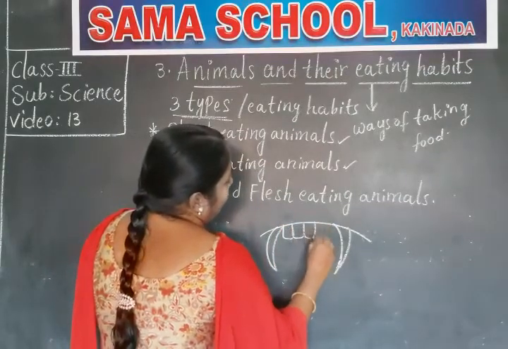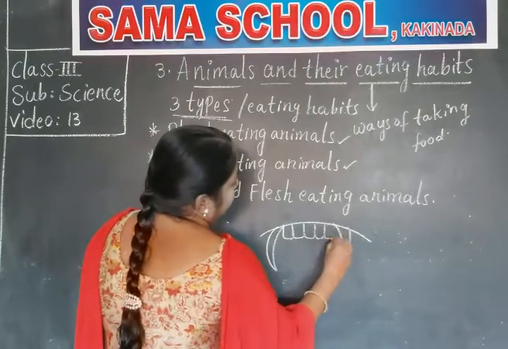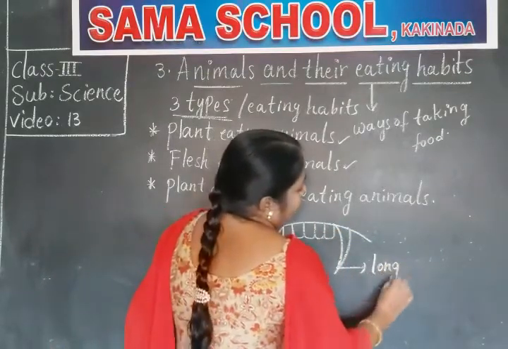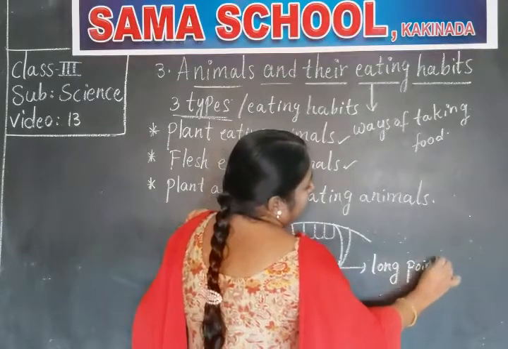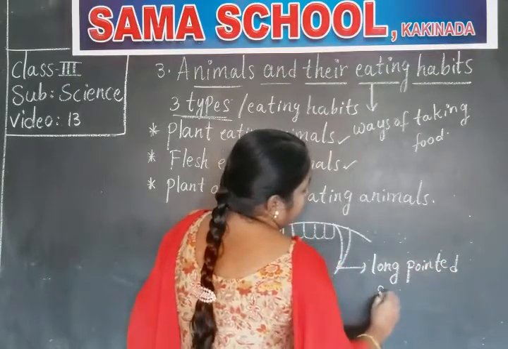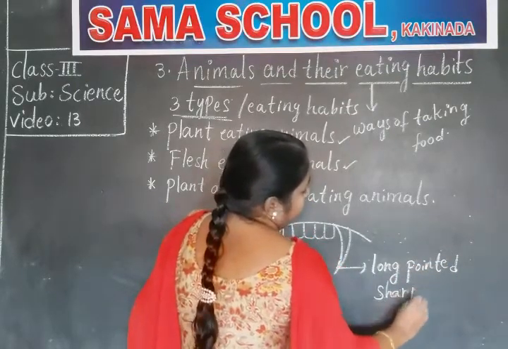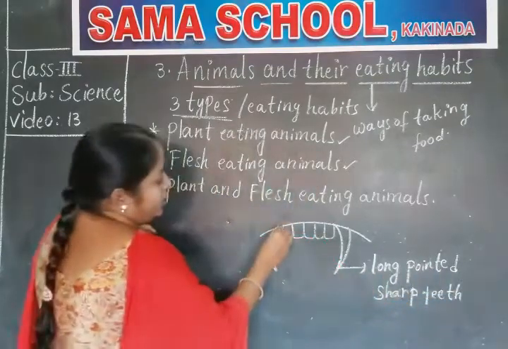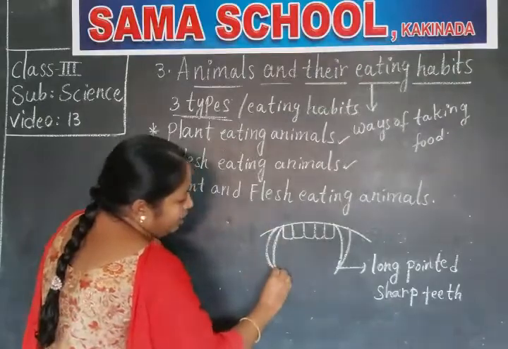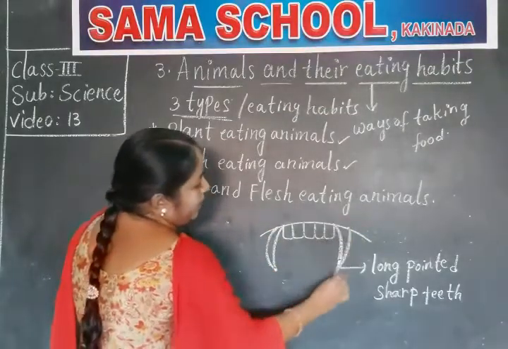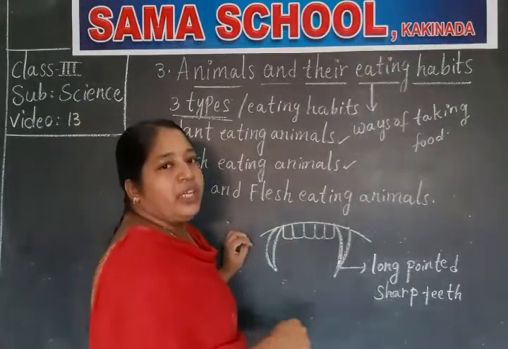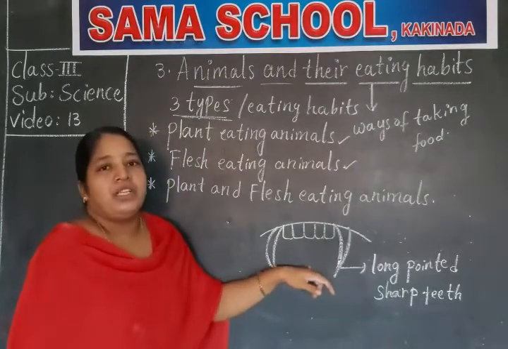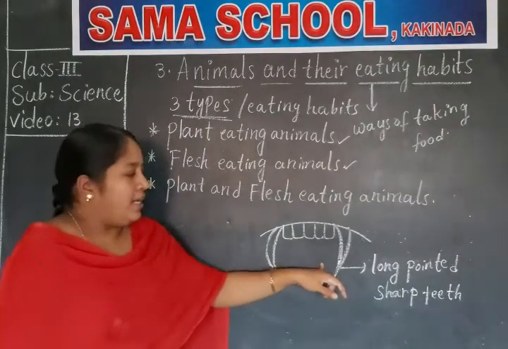They have very sharp, long, pointed teeth. These are called long pointed sharp teeth, to tear or to cut the flesh of animals. Clear, children?